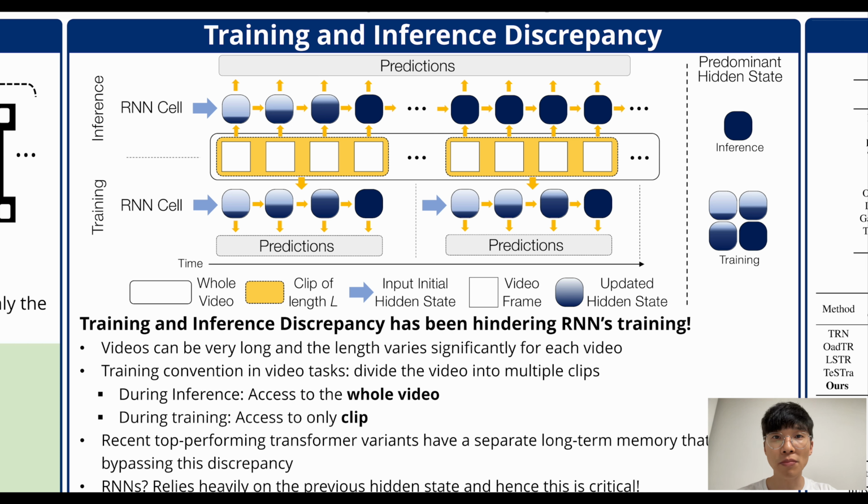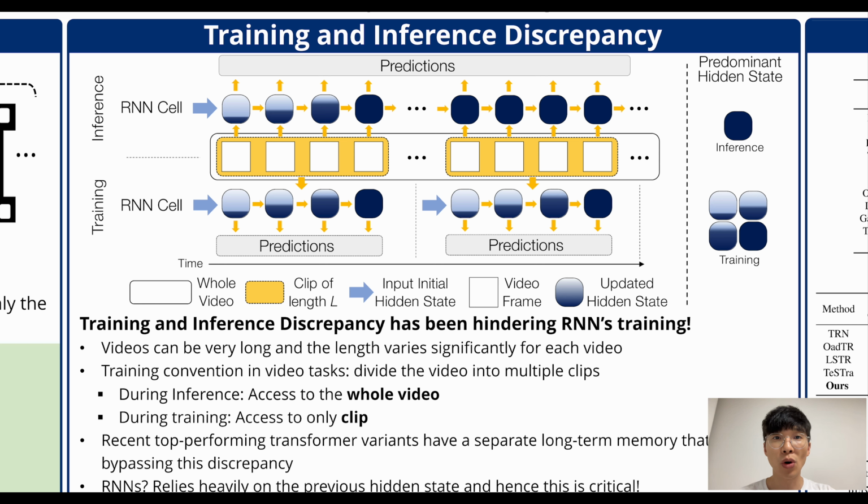The prevalent training practice for many video tasks involves segmenting the video into multiple clips and utilizing these clips for batch-wise training. This unwittingly creates a discrepancy between training and inference. During inference, the model has access to the entire video, whereas in training, it only sees isolated clips with no contextual linkage between them. This discrepancy is crucial because RNNs deeply depend on prior hidden states.